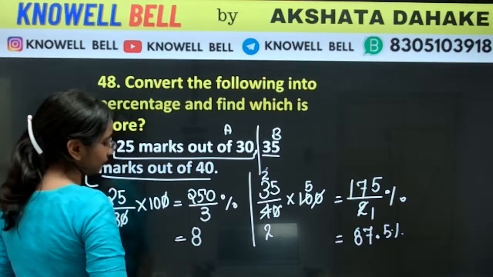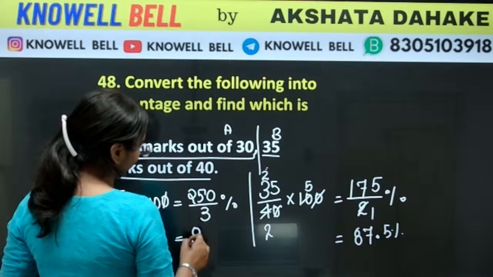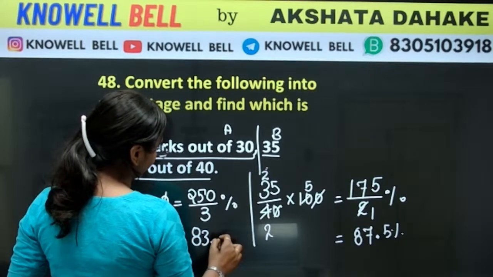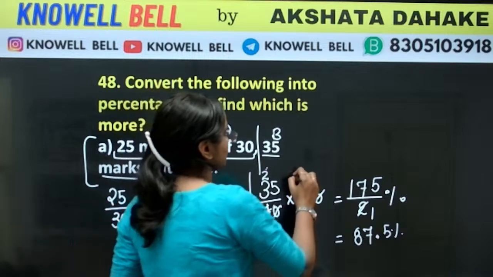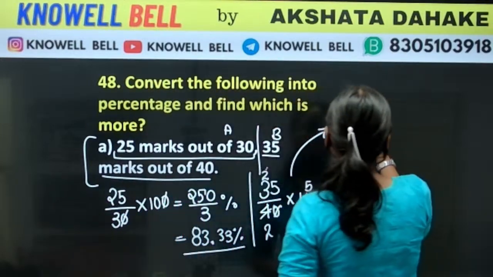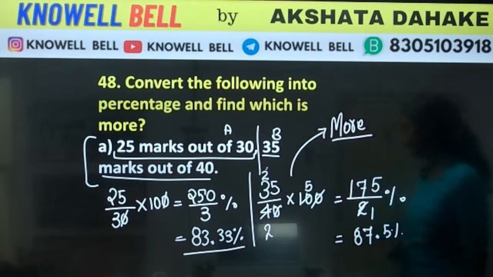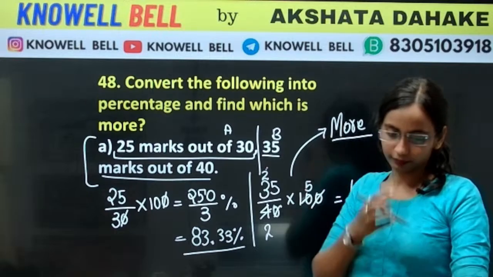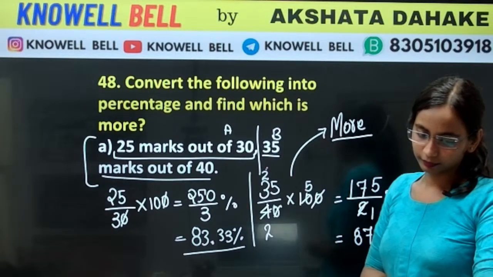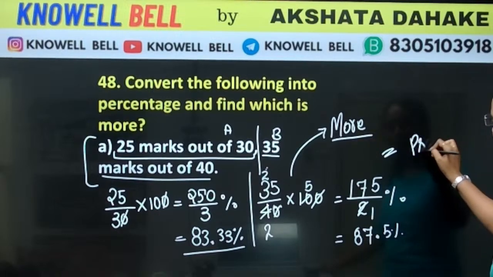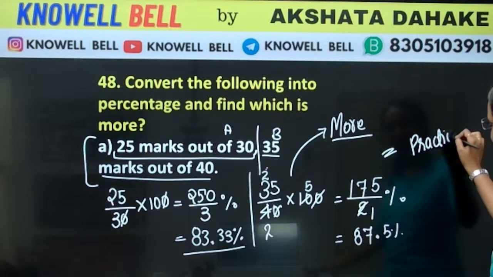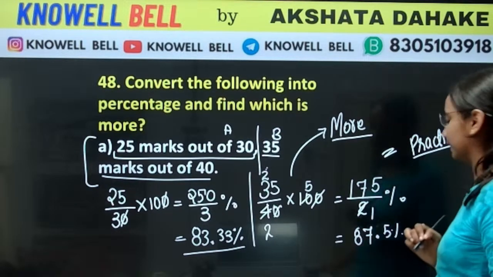Then 1 carried, 3 3s are 9, so 83.33%. So which one is more? Part B is more. These kinds of questions will require some amount of practice. They are easy, but you will gradually get the hang of them.